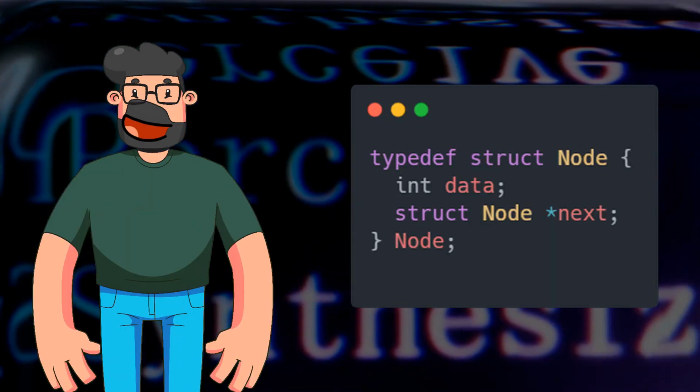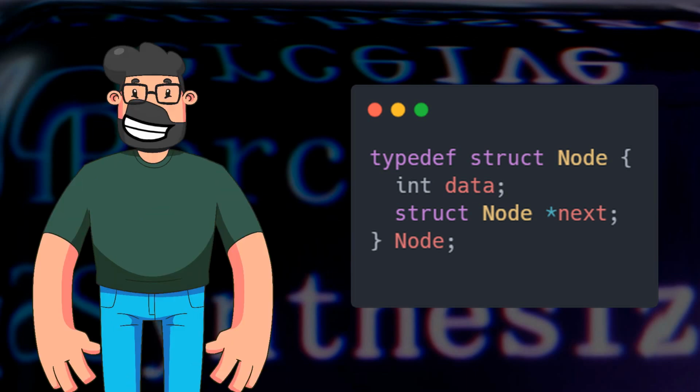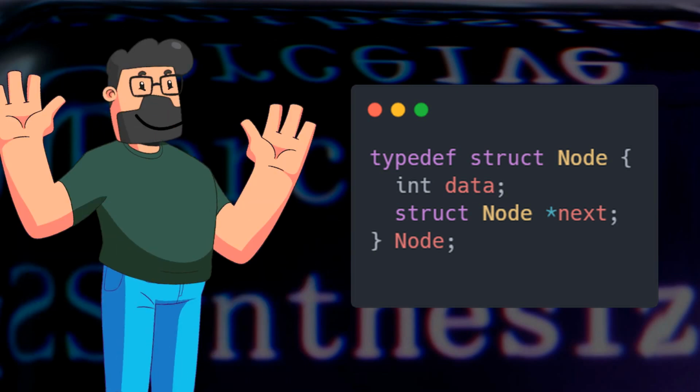Alright, let's talk about the solution. One way to tackle this problem is by defining the struct using a forward declaration of the struct's tag within the typedef itself. This ensures that the struct can refer to itself without any compilation errors. Pretty cool, huh? Take a look at the snippet.